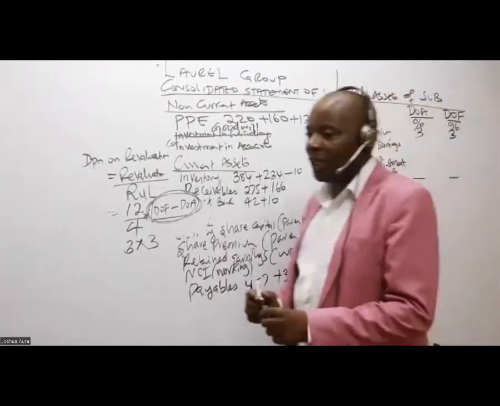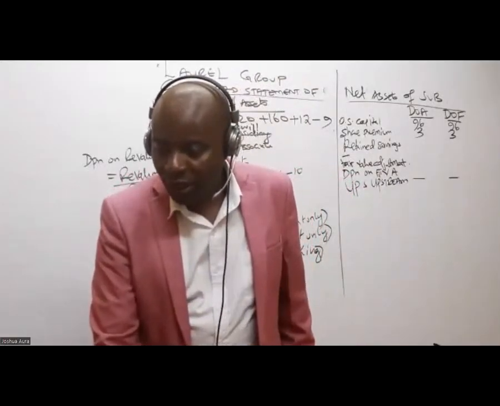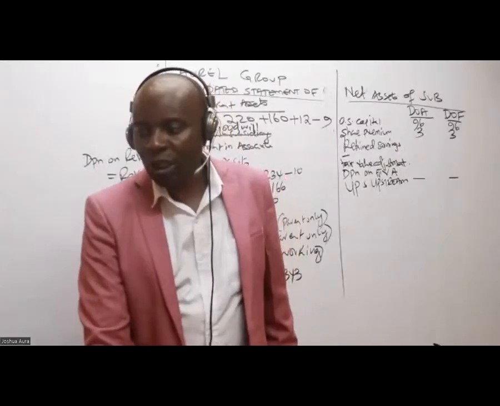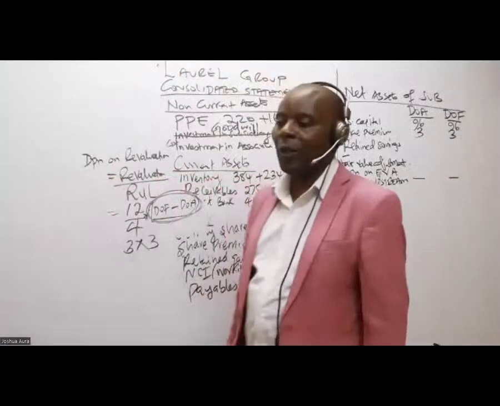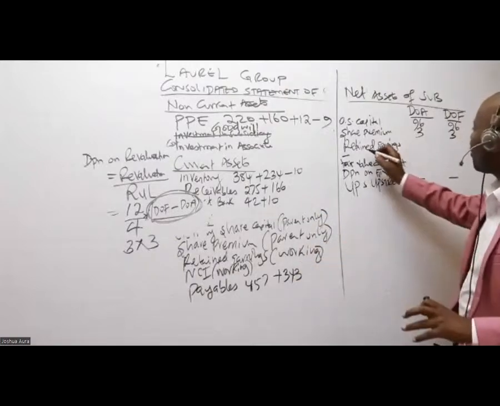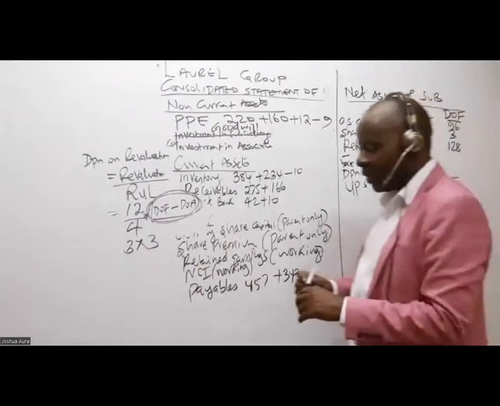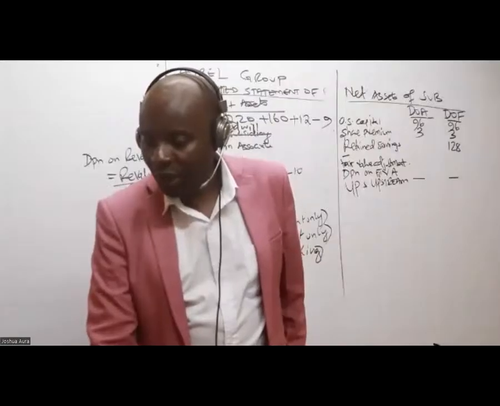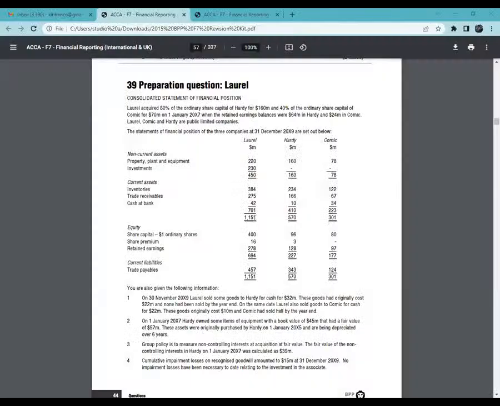So come to the retained earnings. Retained earnings, you must be very careful, because here we expect things to change. Like this retained earnings that we have here of 128. Where should I write this retained earnings of 128? Is it at acquisition or at financial reporting? I've read that figure from the financial statements, so we have 128. And retained earnings at acquisition in most cases will be given to you.